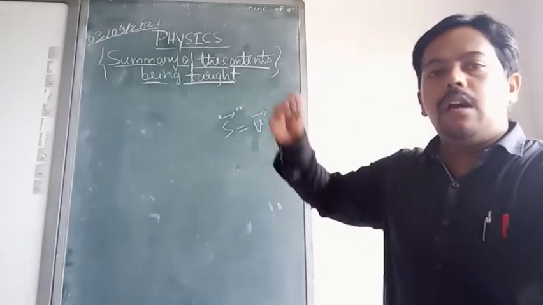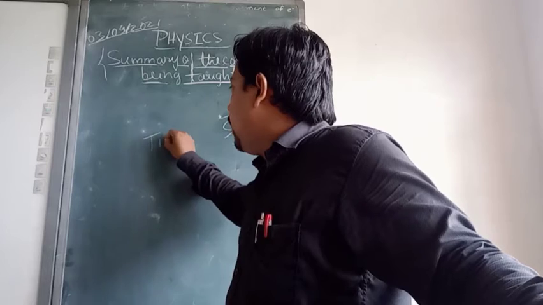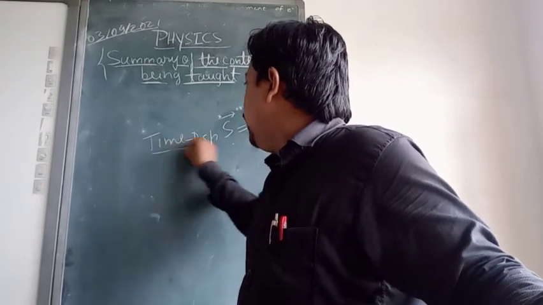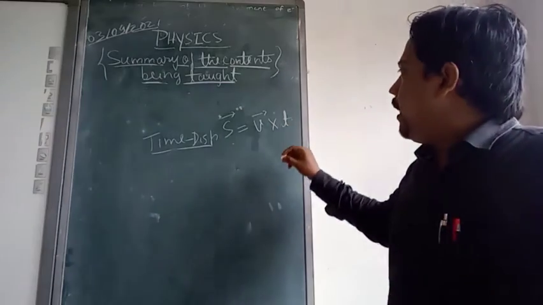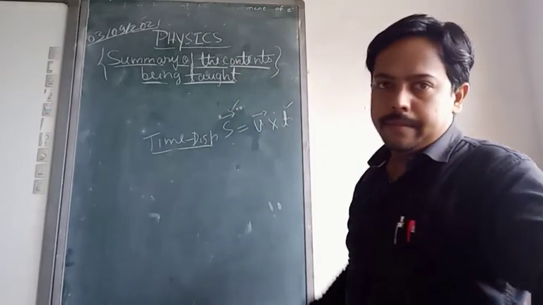And if you are talking about the time displacement graph, in that we are having time and displacement.